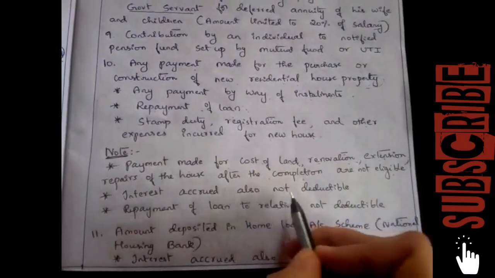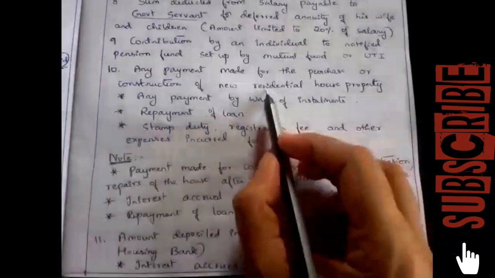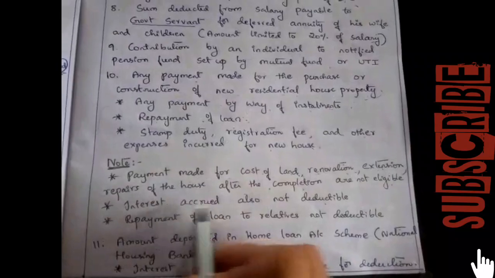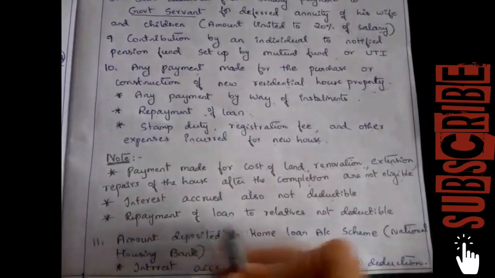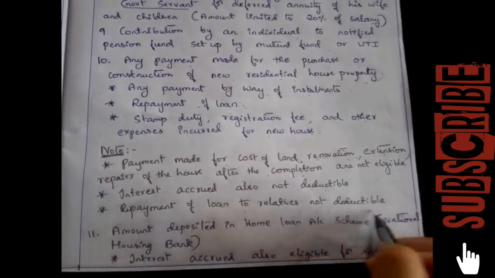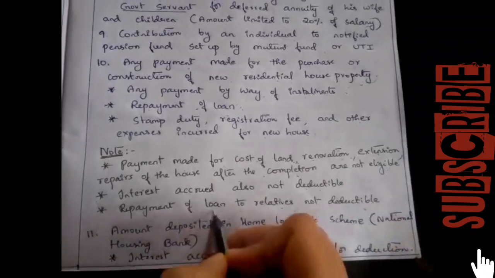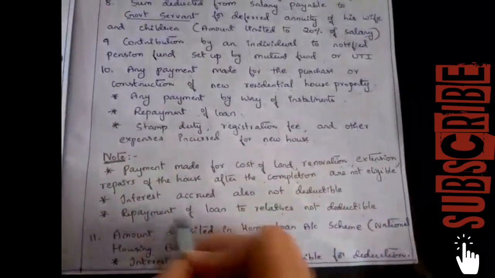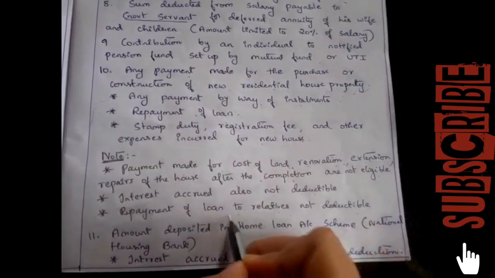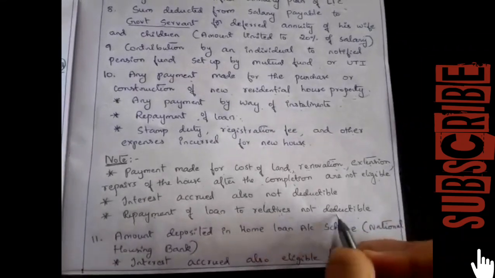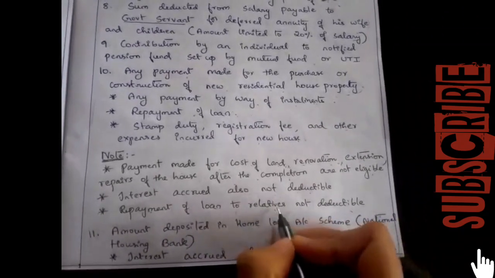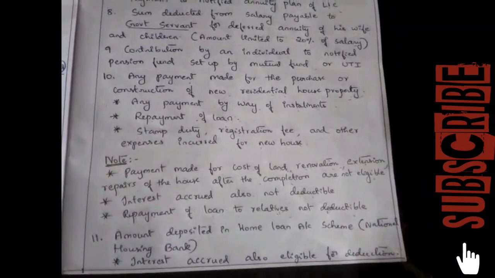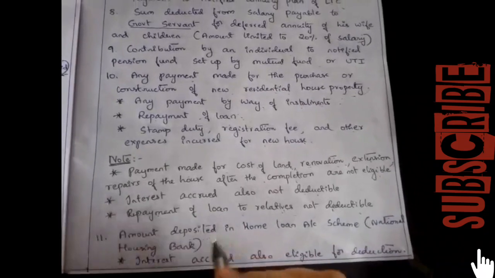Next, interest accrued is also not deductible. Here, for interest on a loan taken for a residential house property, interest accrued is not deductible. Then repayment of loan to a relative is not deductible. Repayment of loan is deductible only for a financial institution, not for a relative. If the loan is not taken from a relative. If it is a repayment of a loan to a relative, then it is not deductible. The loan should be from a bank or financial institution.